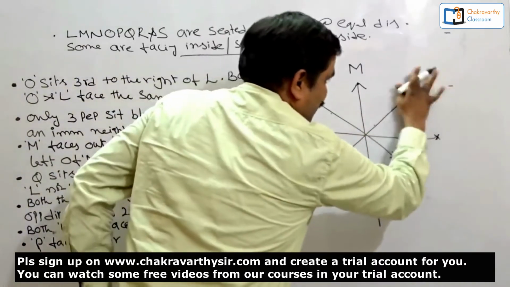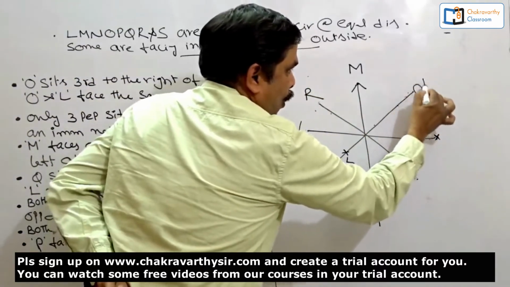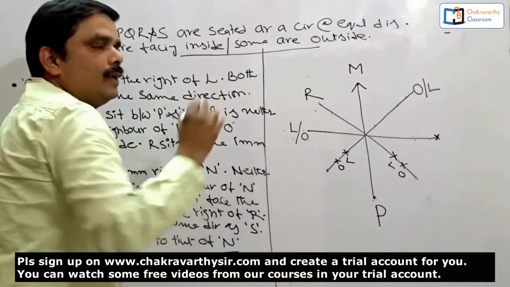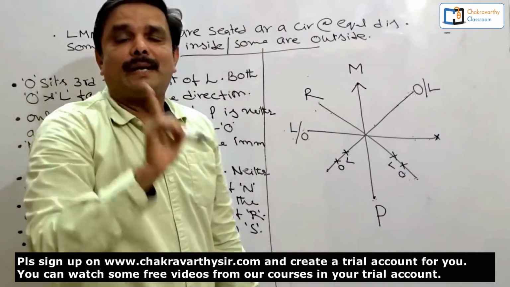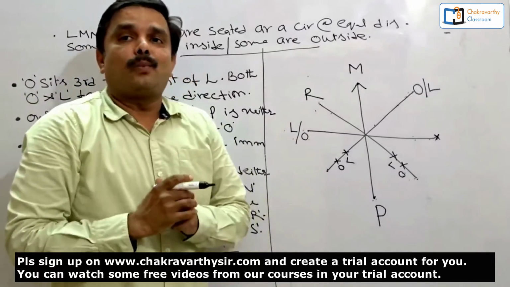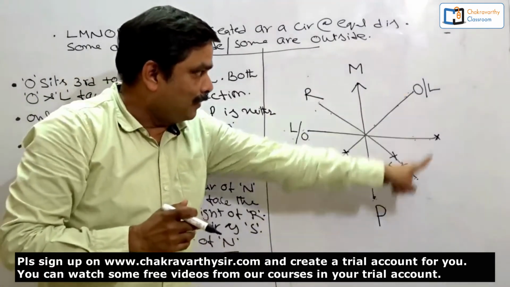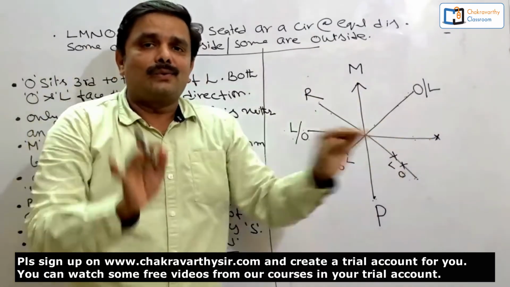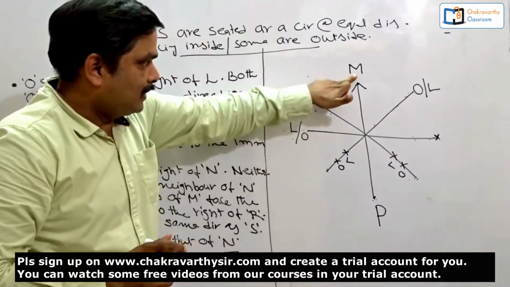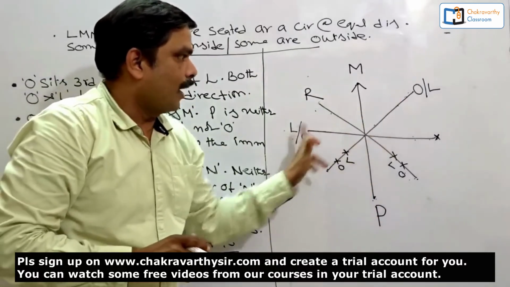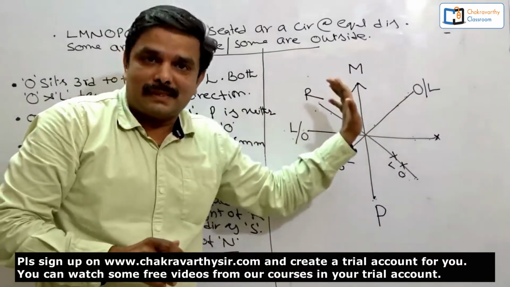This place must be given to O or L. This should be given to L or O. This is a very important technique in seating arrangement while solving high level seating arrangement questions. Now elimination should be in this way. Now successfully what we have done: M is confirmed, R is confirmed, P is confirmed, more or less O and L are confirmed. This is the way.